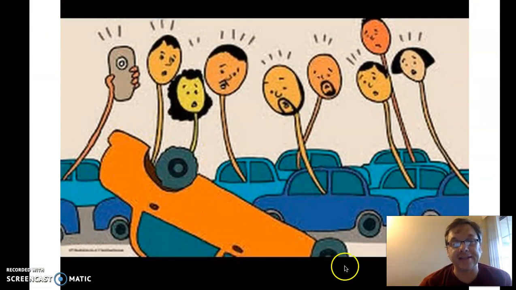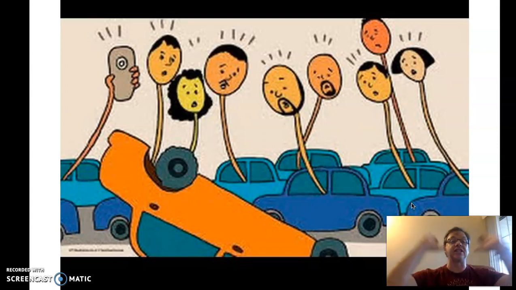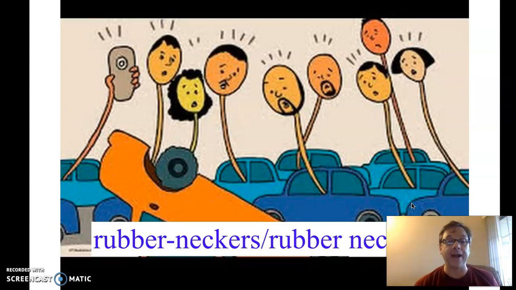Uh-oh, now there's been an accident, right? And what do these people want to do? They all want to look at the accident, right? So their necks in this funny drawing are stretched out, right? They're stretchy and rubbery, trying to look what happened. So we would call them rubberneckers, or say that they are rubbernecking, right? Stretching their neck, right, to try to see. And you have to be careful because often people have accidents when they do this. Okay, so really just focus on driving.